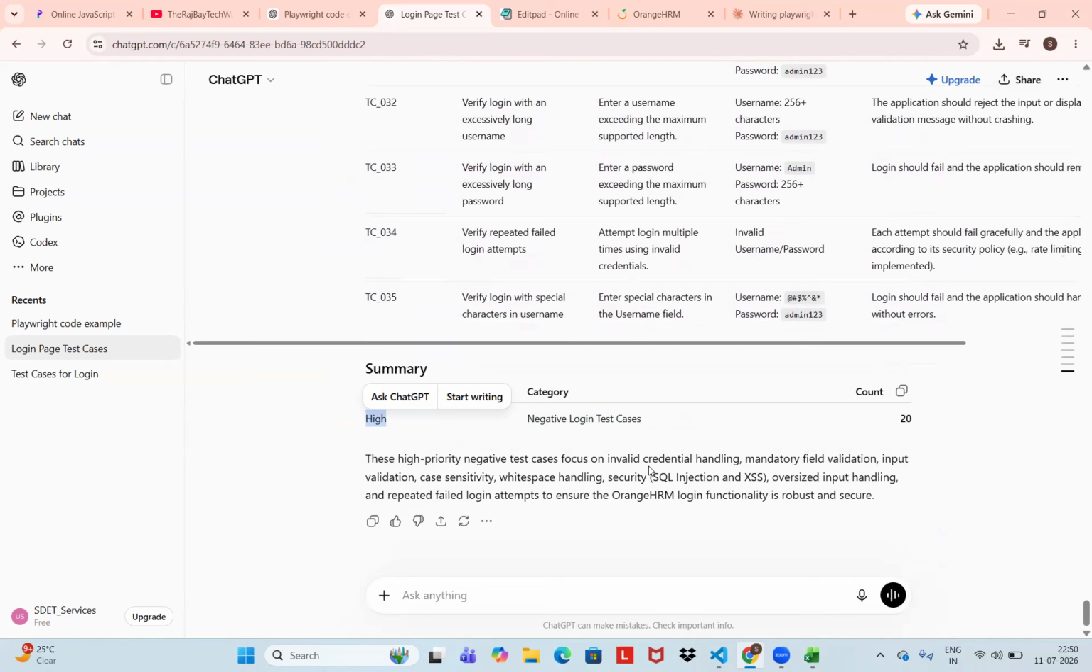This is enough. This is the context I am providing. I think prompt engineering is becoming a must-have skill for QA engineers because it saves time, improves productivity, and helps us think like a senior SDET, right?